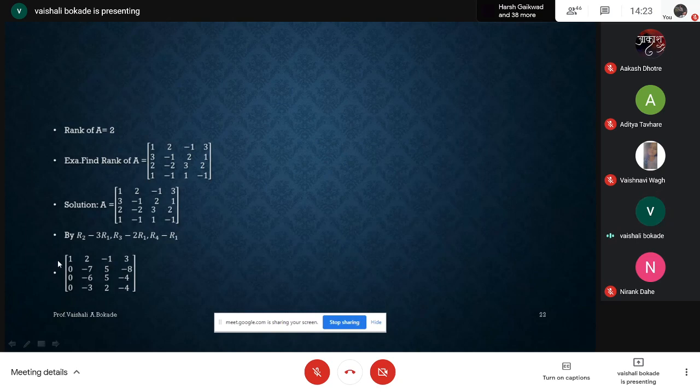I will not touch R1. To make the element at the 2,2 place 1, use R3, R4 or R2 itself for converting this element to 1 here. Don't use R1.